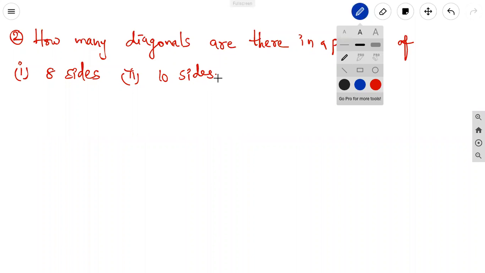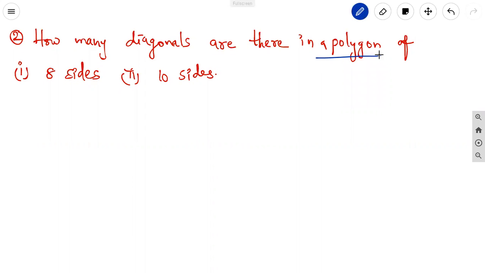Next problem: how many diagonals are there in a polygon of 8 sides? Here, the polygon has 8 sides. How can we form the diagonals?